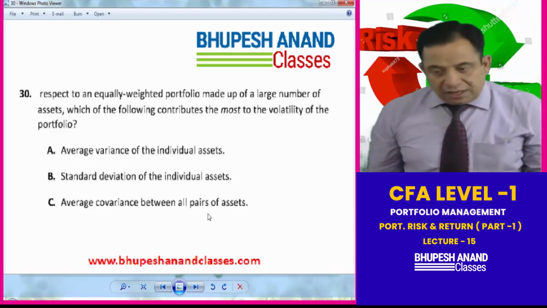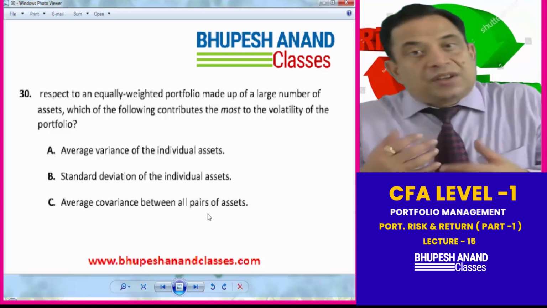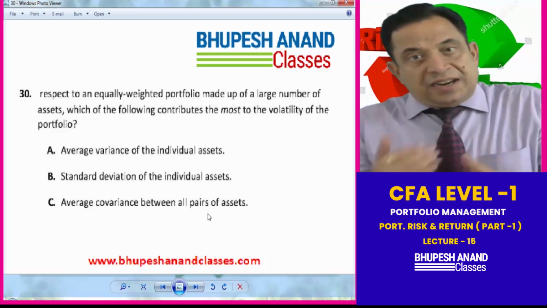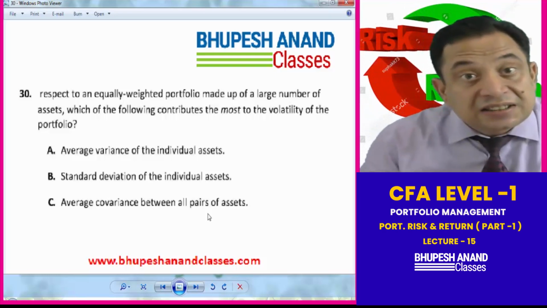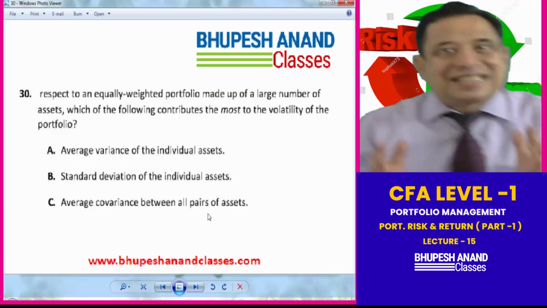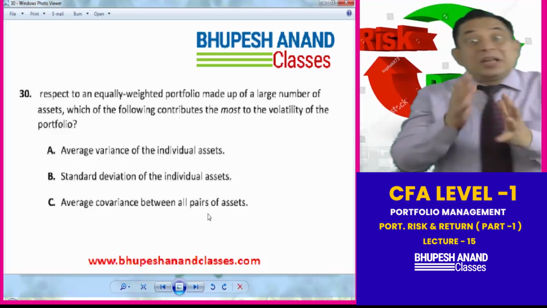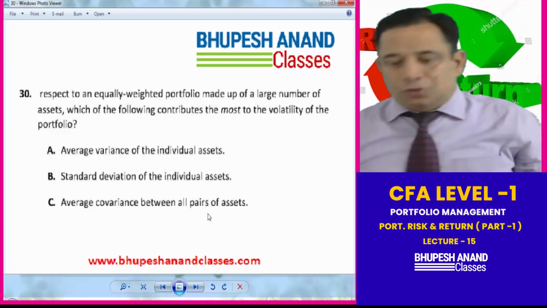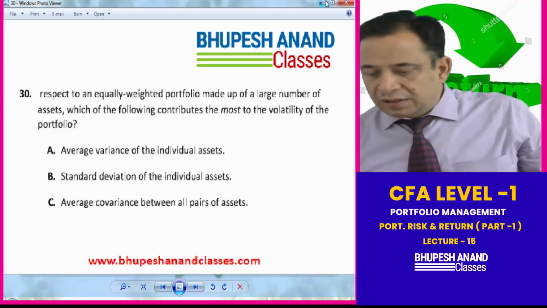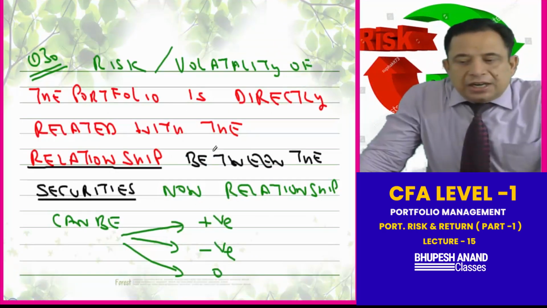A. Average variance. Standard deviation is a net result, average variance is the net result. C. Average covariance between all the pairs of the assets. Yes, C is the answer, because the covariance between the assets and the correlation between the assets play a very important role in contributing the deviation or the volatility of a portfolio. So question number 30, answer C. Just see, risk or volatility of the portfolio is directly related with the relationship.